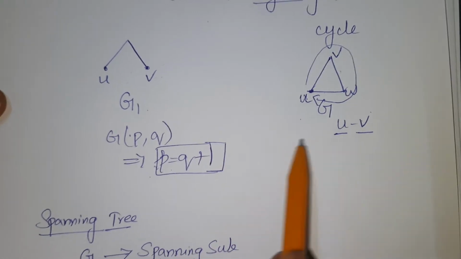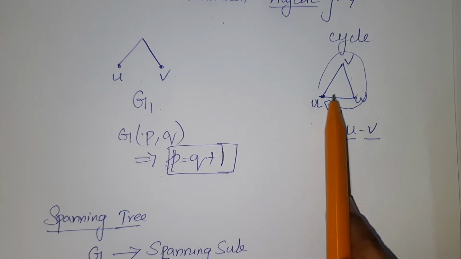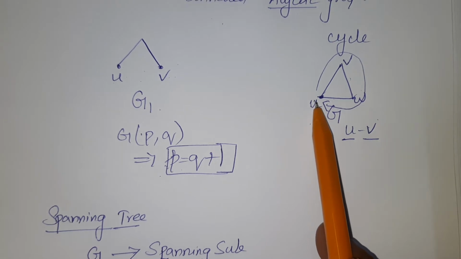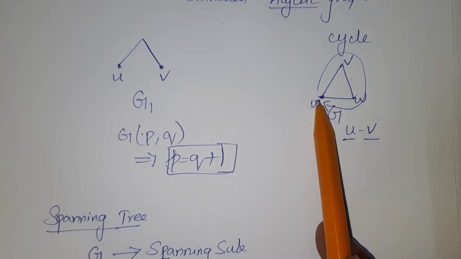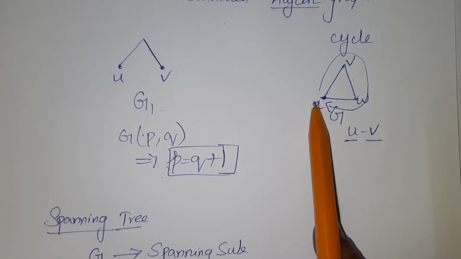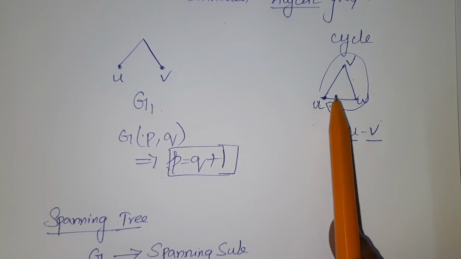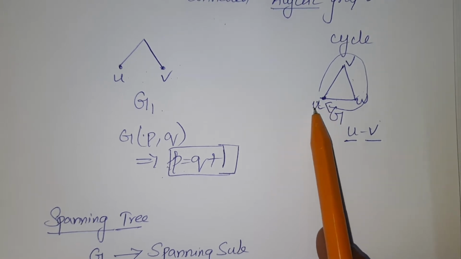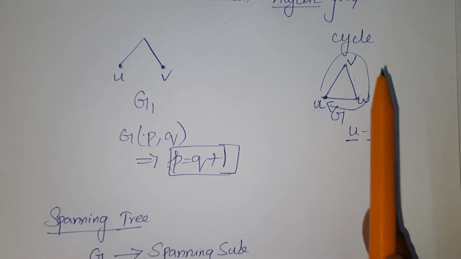So we can look at these two examples. In example G, we have the vertices U, V, W. We know if we start from U, we can come back to the same point U, so that all our vertices are distinct in our travel, and the edges are different as well. Such a closed graph, where the initial point is equal to the final point, is called a cyclic graph. So this example graph G is a cyclic graph.